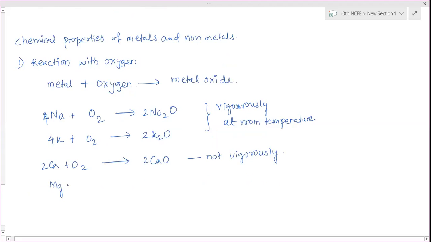Magnesium cannot combine at room temperature. It needs to be heated. Its temperature has to be increased. We have to heat it, then only magnesium combines with oxygen and forms magnesium oxide, and a white dazzling flame is produced after heating. We have to keep it on a burner. When we do that, it will reach its ignition temperature and burns with oxygen, forming a white dazzling flame.